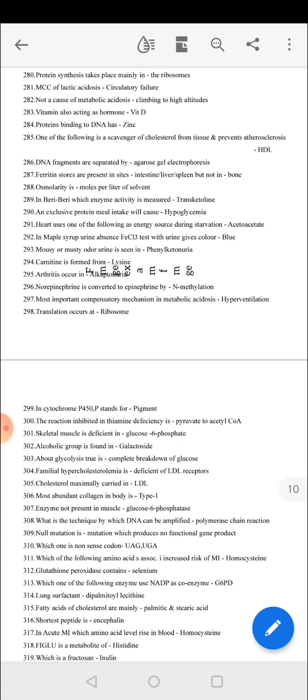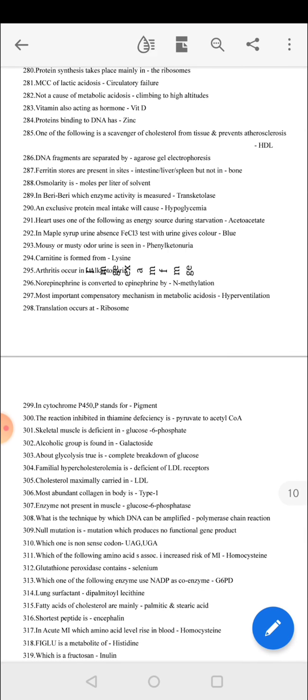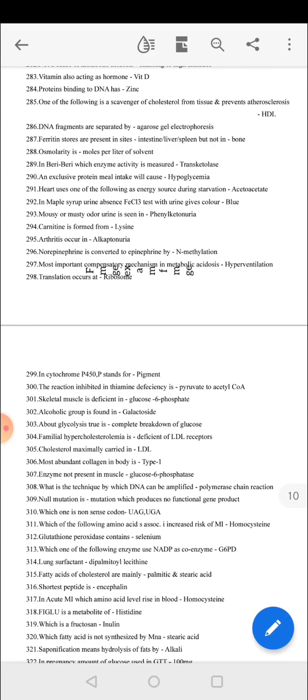In maple syrup urine disease, the ferric chloride test with urine gives a blue color. Mousy or musty odor of urine is seen in phenylketonuria. Carnitine is formed from lysine. Arthritis occurs in alkaptonuria. Norepinephrine is converted to epinephrine by N-methylation. The most important compensatory mechanism in metabolic acidosis is hyperventilation.